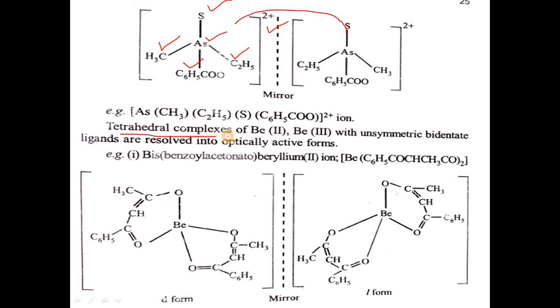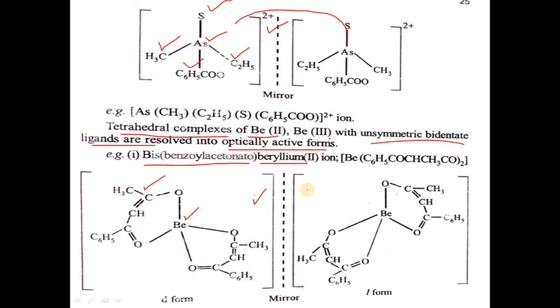Another example: tetrahedral complexes of beryllium(II) and boron(III) with unsymmetrical bidentate ligands are optically active in nature. For example, bis(benzoylacetonato)beryllium(II) ion. Here beryllium is surrounded by two benzoylacetonato groups.